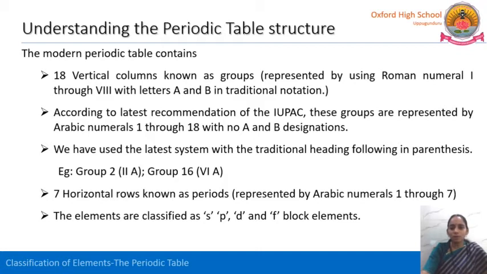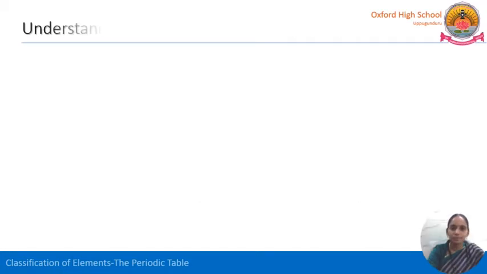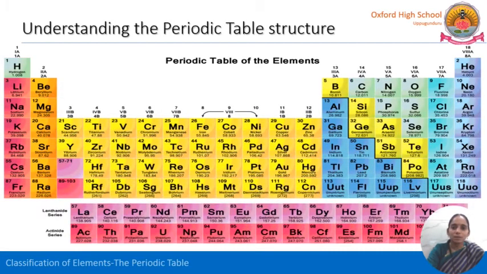The 118 elements, all are classified into s, p, d, f block elements. This is the modern periodic table. All the 118 known elements are arranged in the periodic table according to the ascending order of their atomic numbers, and they are divided into 18 groups, and these are represented with Roman numerals 1 through 8 following the traditional notation A and B. See here, first starting from hydrogen.